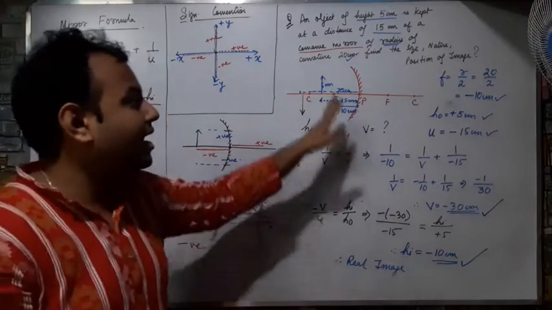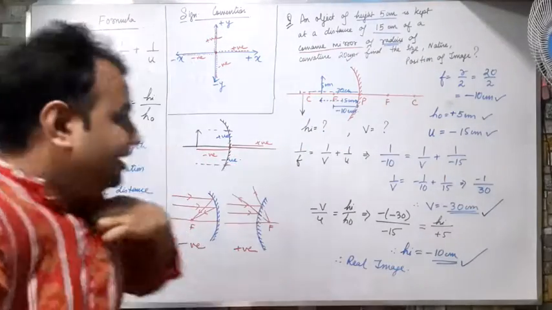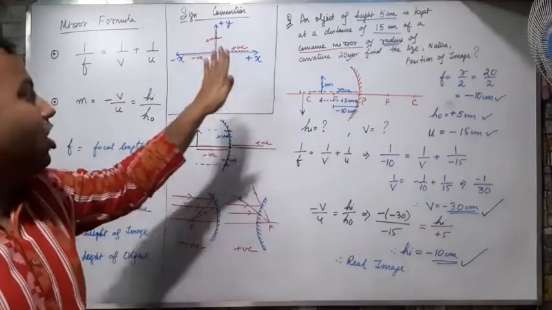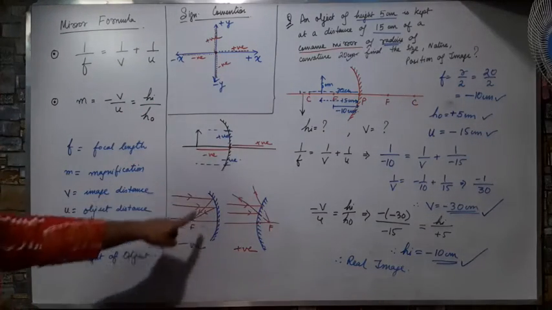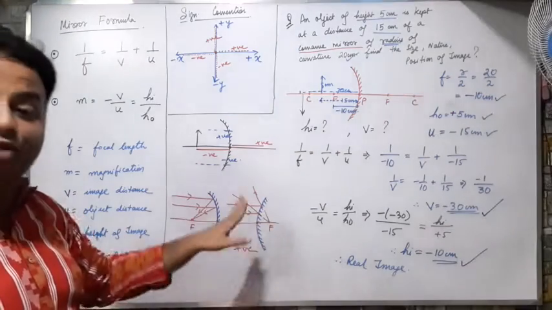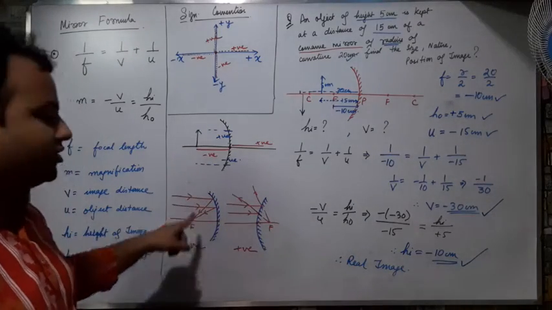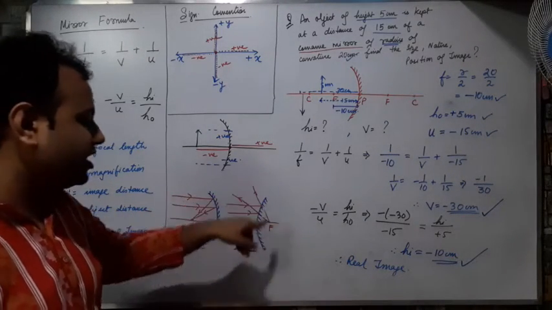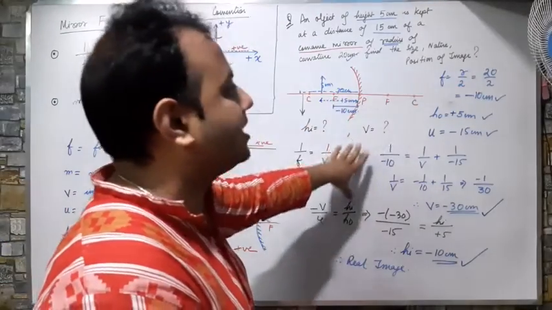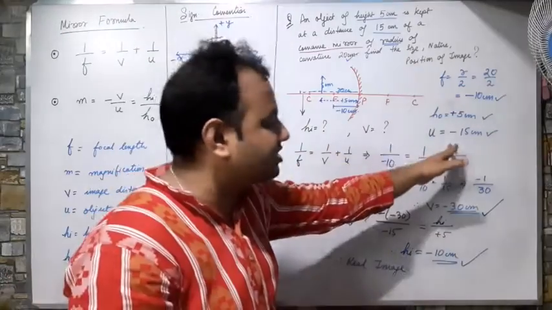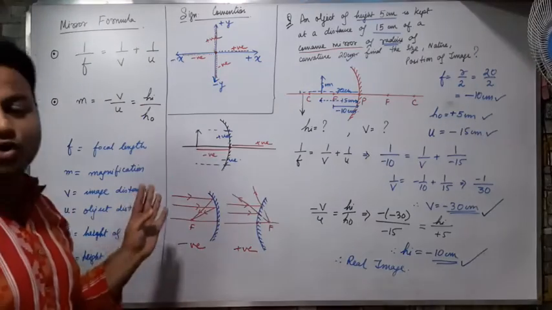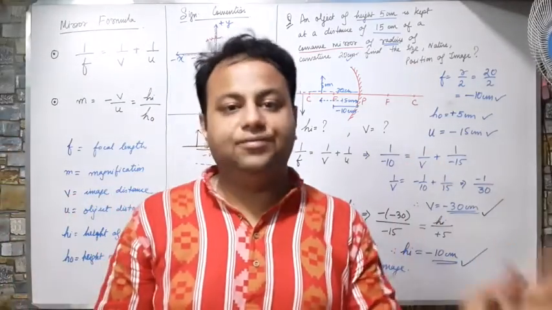So this is how my numericals have to be done, depending on these two things, the mirror formula and the sign convention. Always remember, the focus of concave is always negative and the focus of convex is always positive. And before doing such kind of questions, you have to draw the diagram first, then write the sign conventions, give the signs to them, and then you can apply the formula. Okay, so this is the end of your reflection. Thank you.